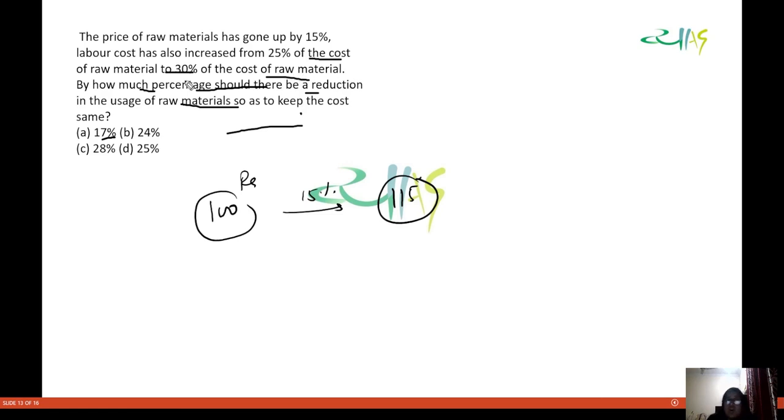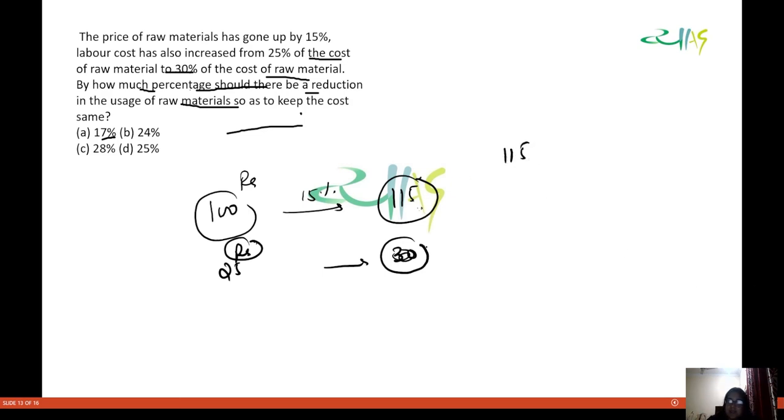Now see what it is saying, that the labor cost has also increased from 25% cost of the raw material. So 25 rupees was the cost earlier and now it has become 30 rupees, the 30% of the cost of raw material. So 30% of what? 30% of this, I think, right? 30% of this.